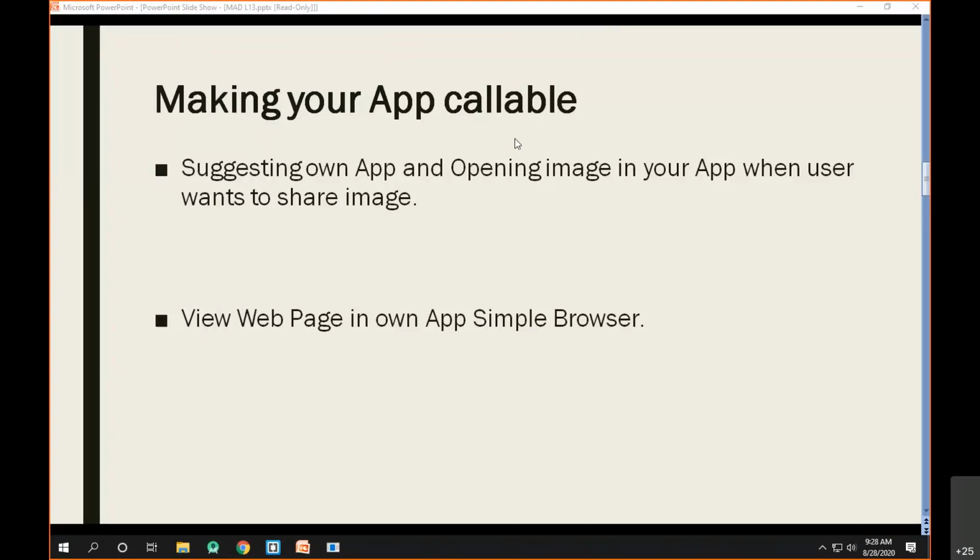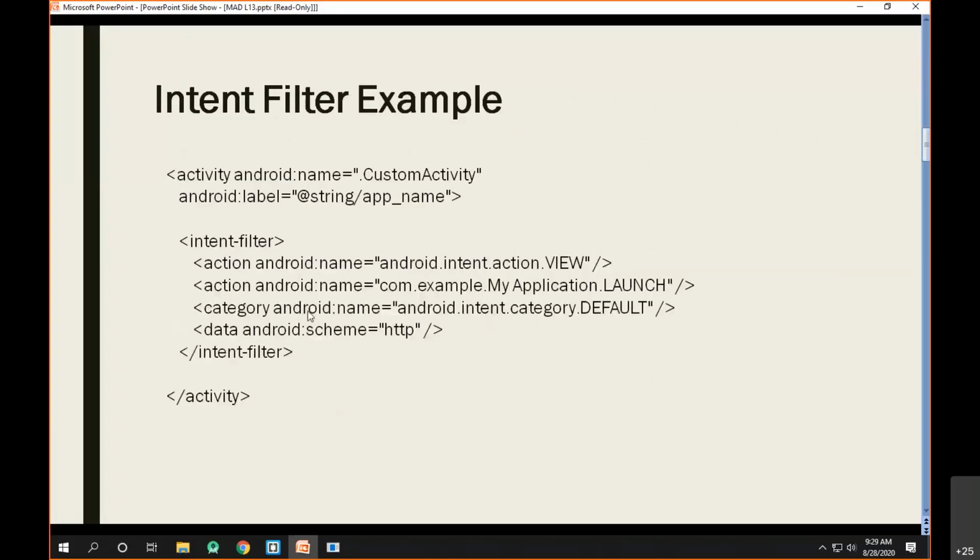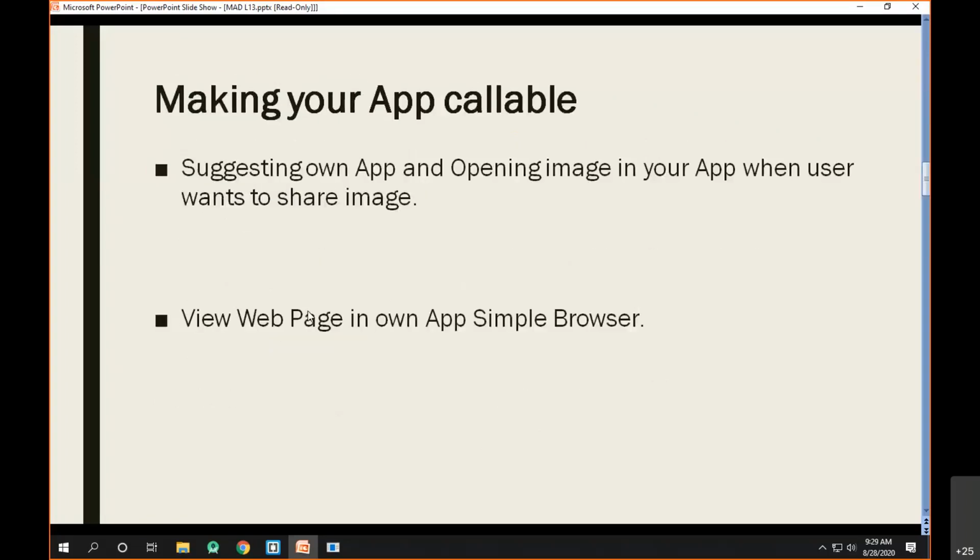So if the Android OS is generating any kind of data, this particular data will have three things associated with it. Always remember this. What three things? First is the action, the second is the data, and third is the category. If you know what kind of action you want to handle and what kind of data you want to handle, you can build the app to handle that kind of data. So this is how we can make our app callable by the Android OS. This is the example that I have shown.